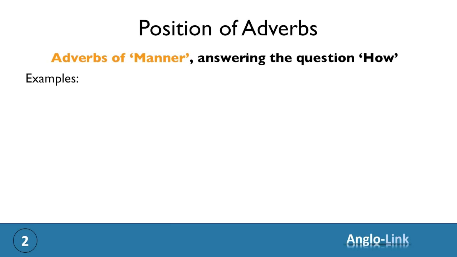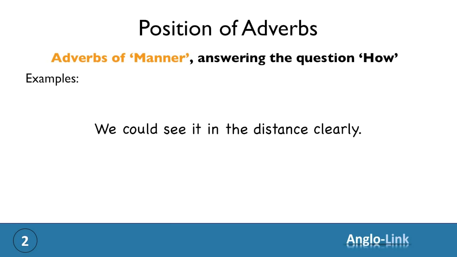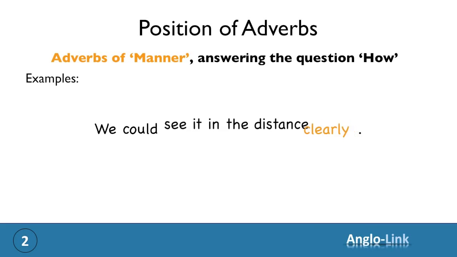Let's look at another example. We could see it in the distance clearly. So you have the who, what, where in the distance, and the how, clearly. As it's an ly adverb, you can move it before the main verb and stress it with your voice.